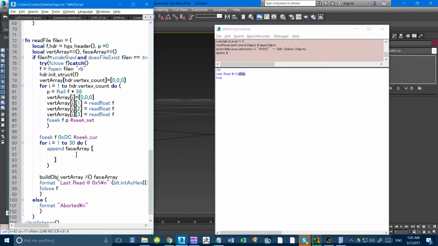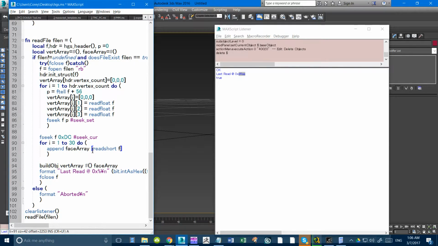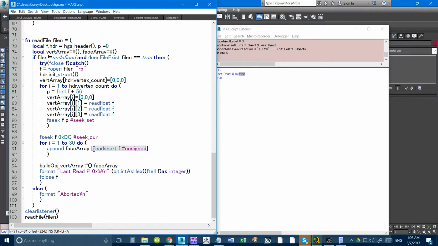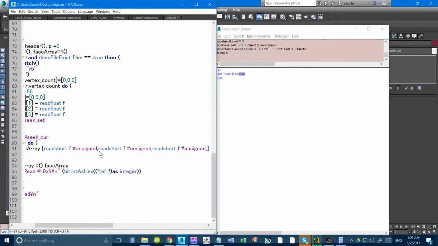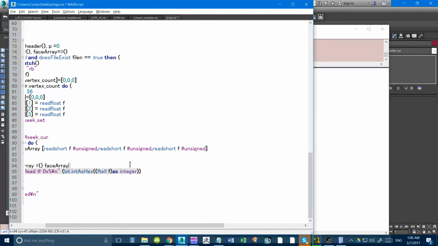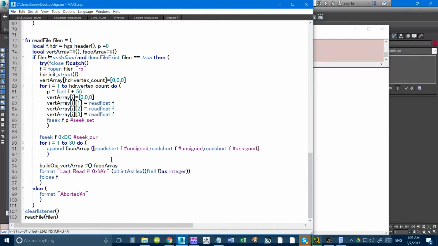Why am I making this look all so complicated? We'll just do this. So read short f. I guess we'll use unsigned, and then we'll just rinse and repeat that. Okay, so now there's a little bit of a thing, which is for some reason you have to add +1.